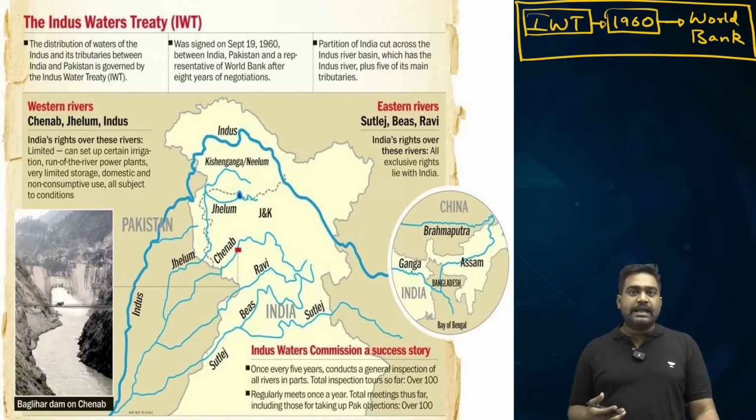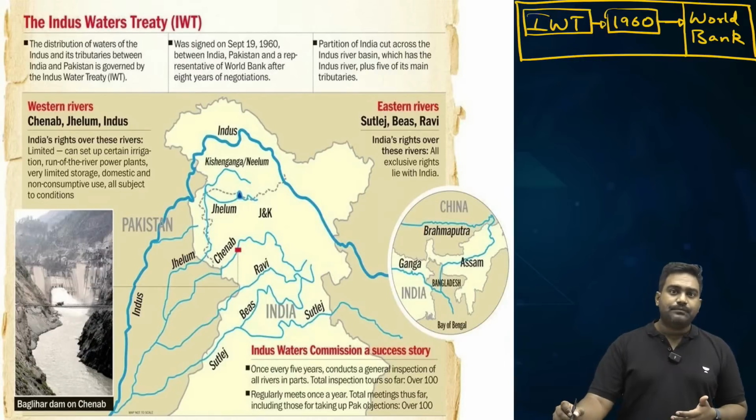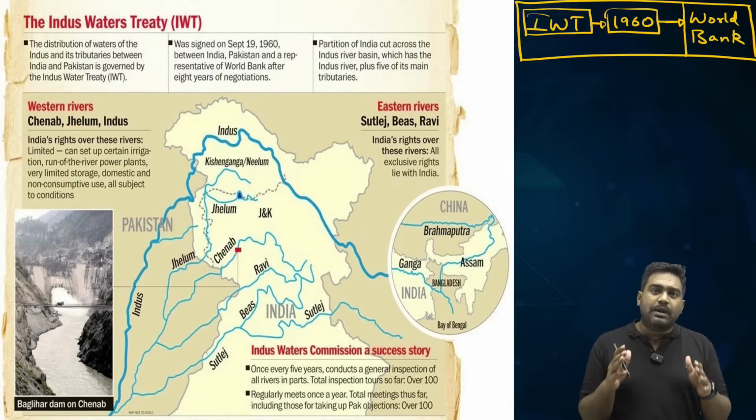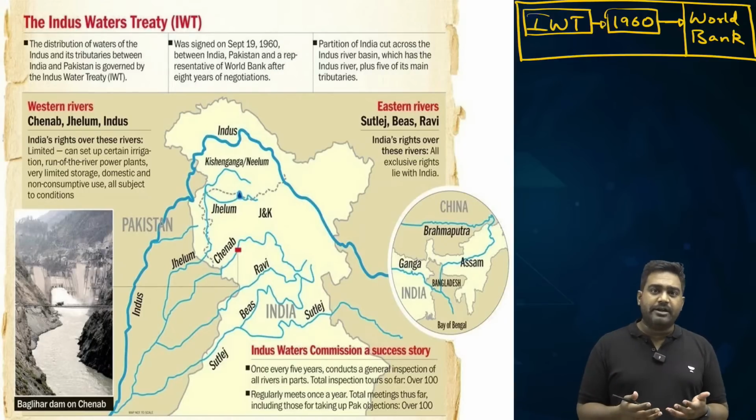After more than a decade of hostility and tensions, there was a big improvement when India agreed to sign the Indus Water Treaty. In fact, then US President Dwight Eisenhower praised this treaty as the only bright spot in a very depressing world, because the whole world had been divided by Cold War rivalries and tensions, right?